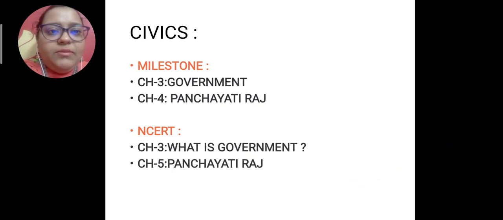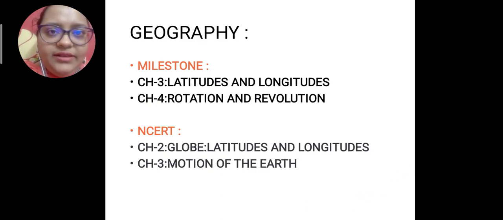From civics, from the Milestone book, we will be doing chapter 3, Government, chapter 4, Panchayati Raj. The interrelated chapters from NCERT will be chapter 3, What is Government, chapter 5, Panchayati Raj. From geography, from the Milestone book, we will be doing chapter 3, Latitudes and Longitudes, chapter 4, Rotation and Revolution. From the NCERT book, the interrelated chapters are chapter 2, Globe, Latitudes and Longitudes, chapter 3, Motion of the Earth.